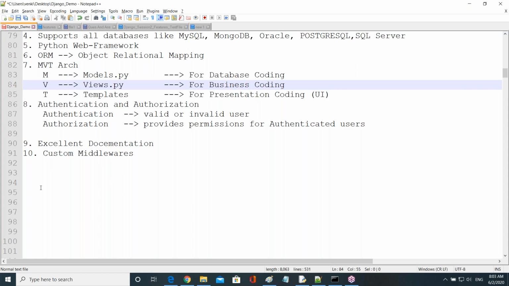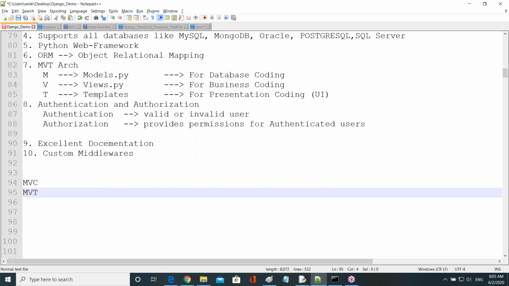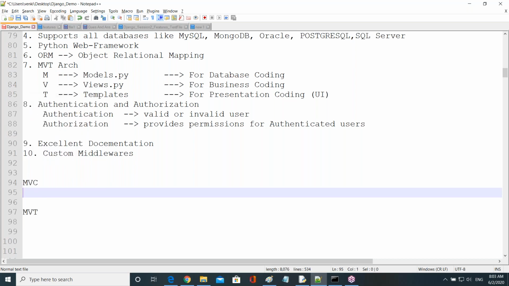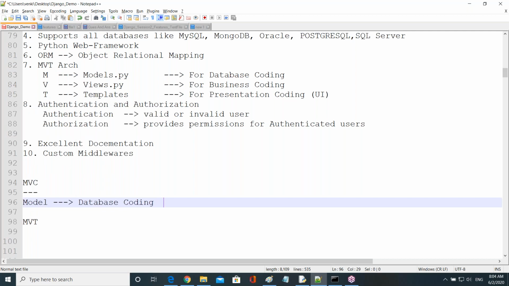So in MVC, just observe, guys, here I give a simple difference between MVC and MVT architecture. A lot of people have the doubt: what is the main difference between MVC and MVT? In MVC, there is also a model, used for database coding purpose only.